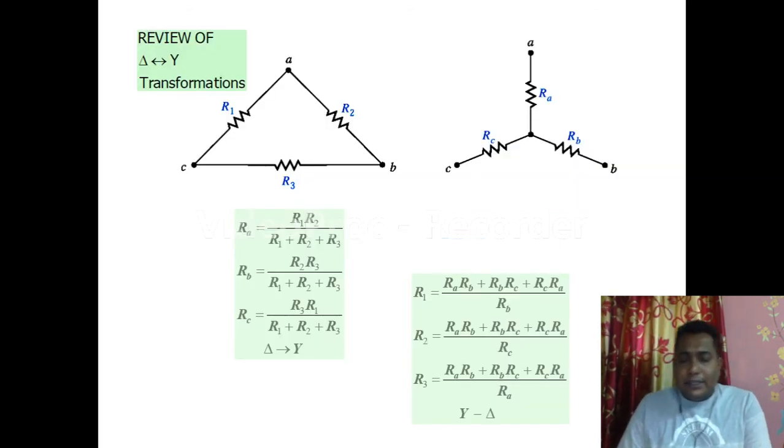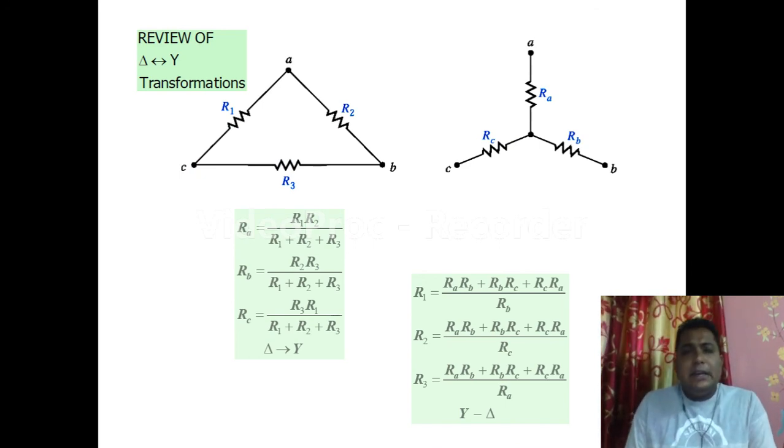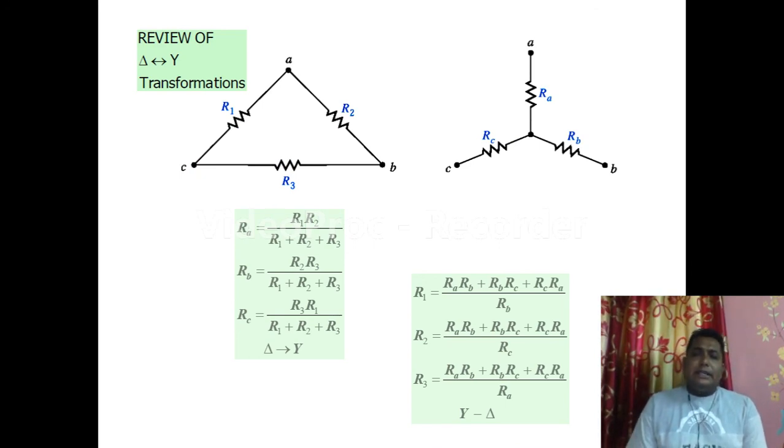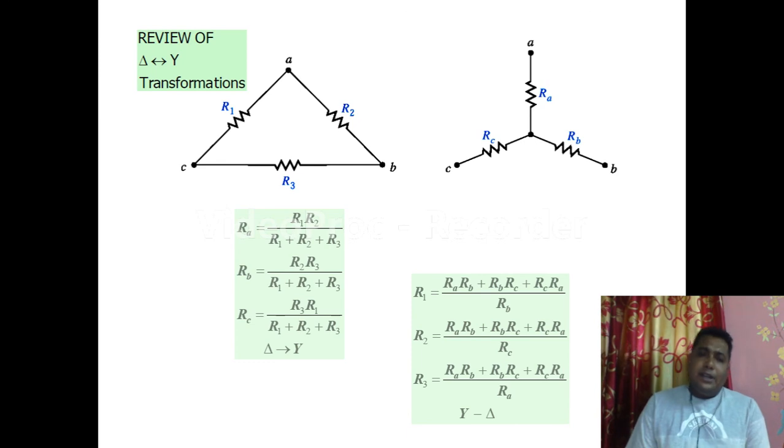Now, this is the last thing I want to mention to you. These things we have already discussed in the DC network theorem chapter. There we have seen how to convert a star circuit into a delta circuit, or a delta circuit into a star circuit, and for different cases we may consider this.